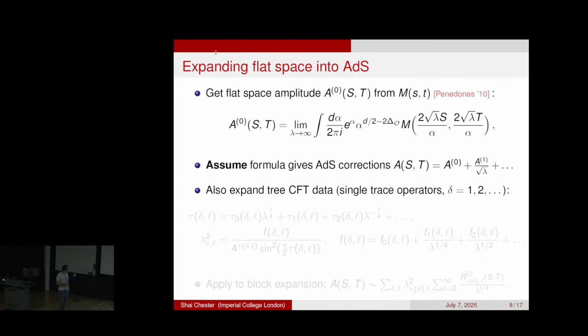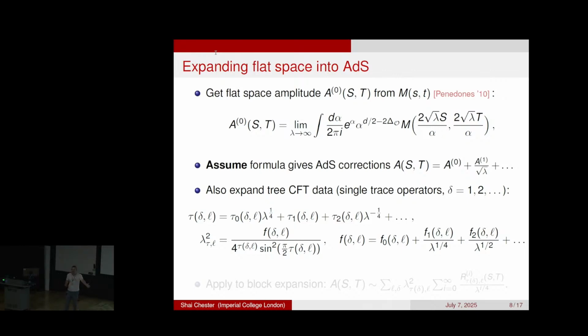OK, so what does the CFT data look like when expanded around flat space? As I mentioned, the flat space expansion you could think of physically as very high energy, and so that means you're only looking at very high dimension operators. So you should expand your CFT data. This is the twist, which is scaling dimension minus spin, and this is the OPE coefficient of these operators. You expand it such that at large lambda, it's going like lambda to the quarter. This quarter should be familiar to all these integrability experts in the audience, because that's how Konishi looks at large lambda. The quarter basically comes from dimensional analysis, because it's basically 10 minus 2 is 8, divided by 2 is 4. And this is why these things scale like lambda to the quarter. You can work out the dimensional analysis later.